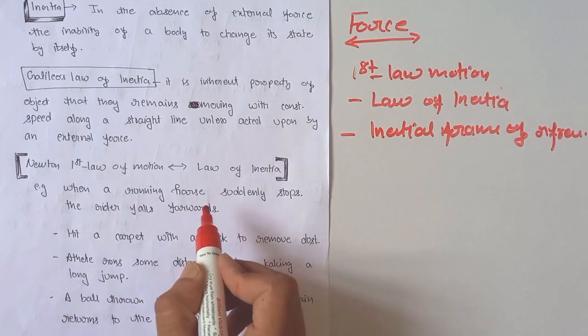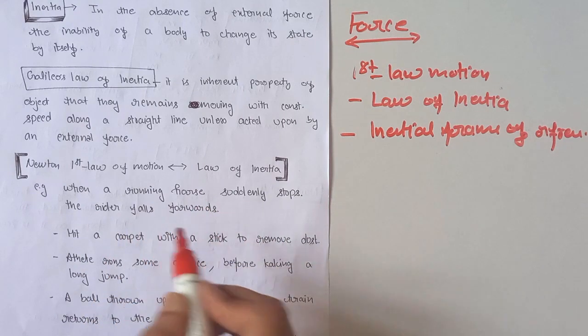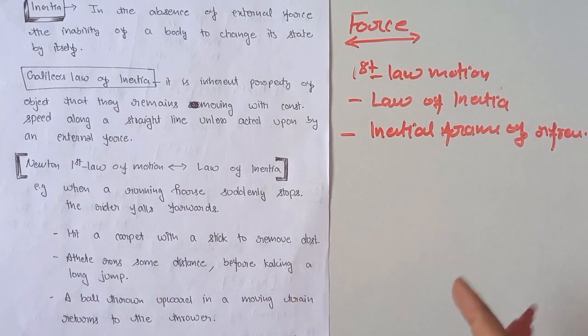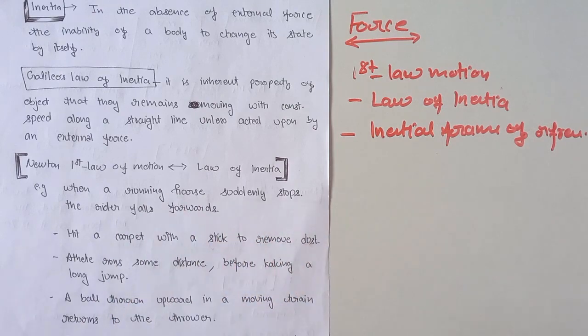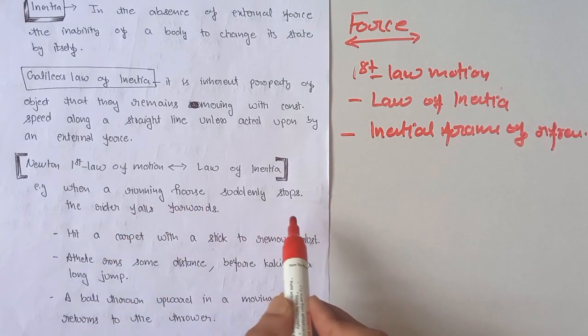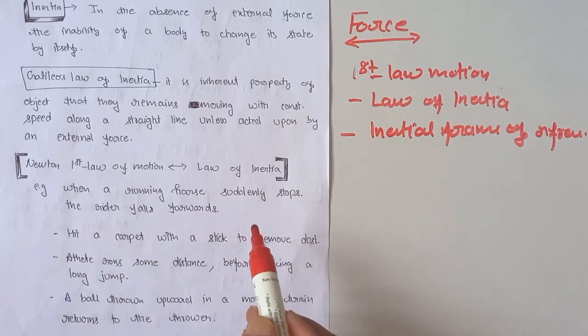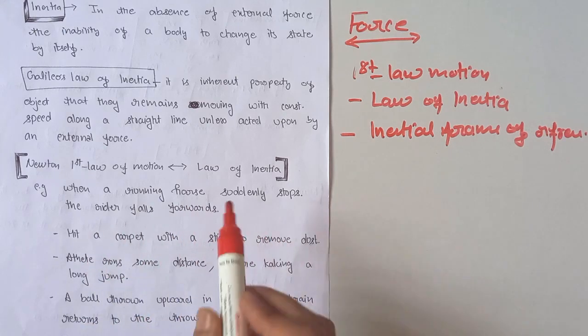Here are some examples of Newton's first law of motion. When a running horse suddenly stops, the rider falls in the forward direction. This is due to the inertia of the rider.